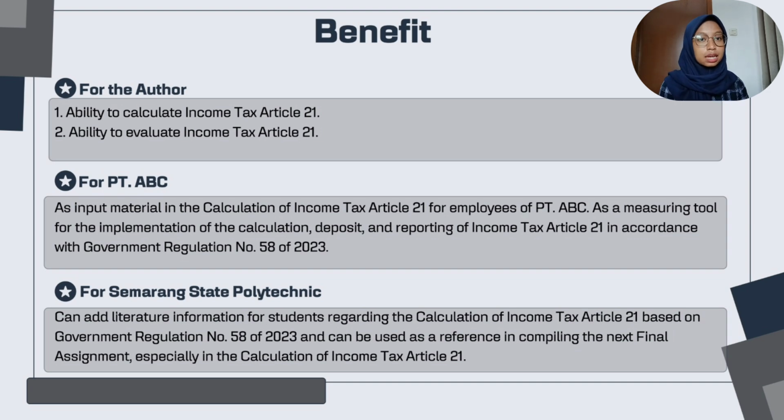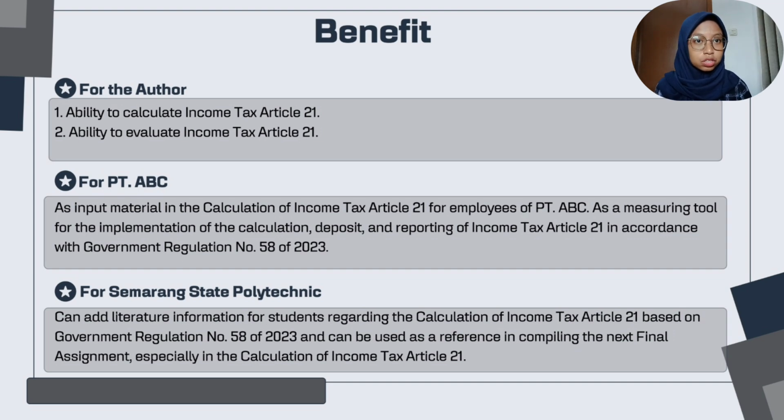The second is for ABC company, as input material in the calculation of income tax Article 21 for employees of ABC company, as a measuring tool for the implementation of the calculation, deposit, and reporting of income tax Article 21 in accordance with Government Regulation Number